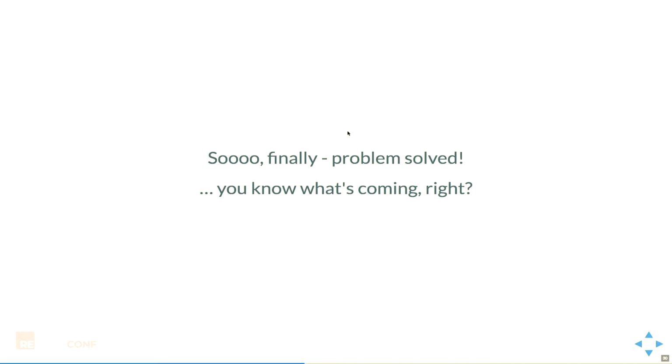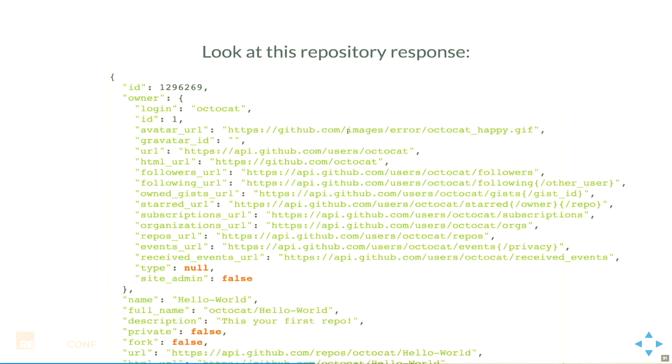All right, so now we have tools that can parse all of our stuff. They can generate all of the boilerplate. We still get all of our type safety, right? We're almost there. But here's another response, and I will just guess that you didn't see what changed here. But a field was moved. It was called gist URL, and at one point, they decided to change it to a different key. And this happens more frequently than you want, right? A programmer gets a bout of OCD, decides that they're going to clean things up once and for all, and all of us suffer.